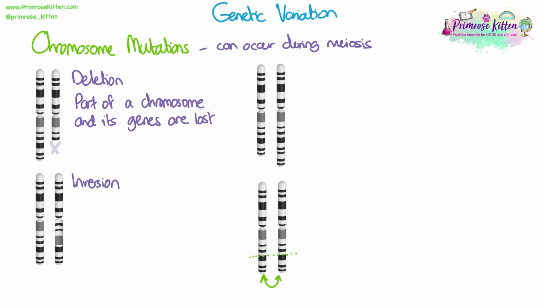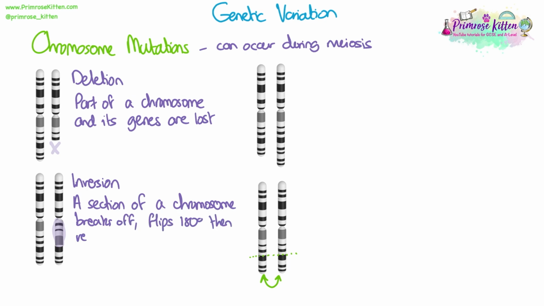Then we've got inversion. This is where a section of a chromosome will break off, detach, go through a 180-degree twist, flip, and then reattach. In this case, you can see that the large band on the original chromosome is now underneath, so it's lower down, because that section of four bands has broken off, twisted around, and then reattached. Although we've not lost any of these genes in this type of chromosome mutation, they might now be in the wrong place.